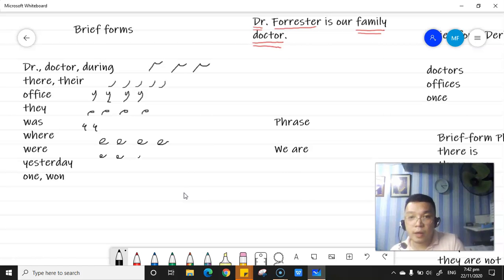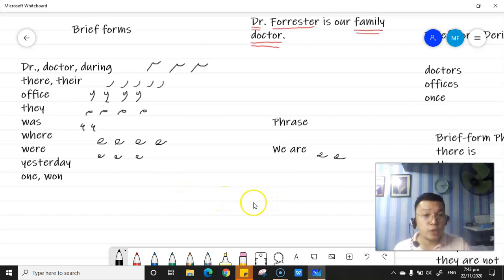And the phrase we are is represented by the U, E, R. So don't get confused there.